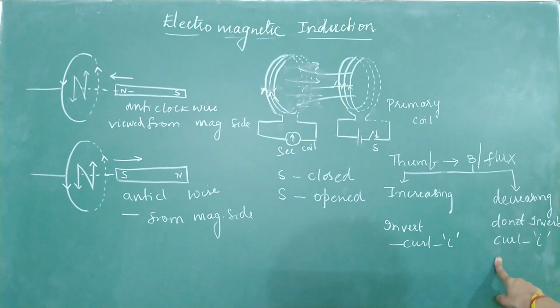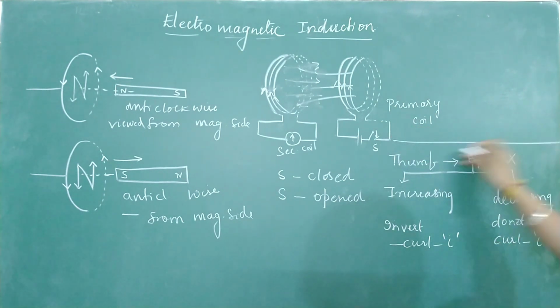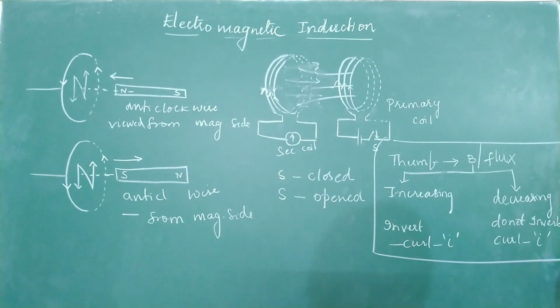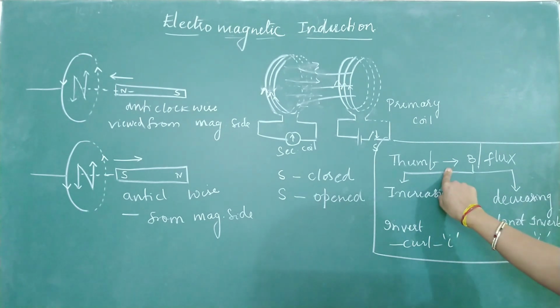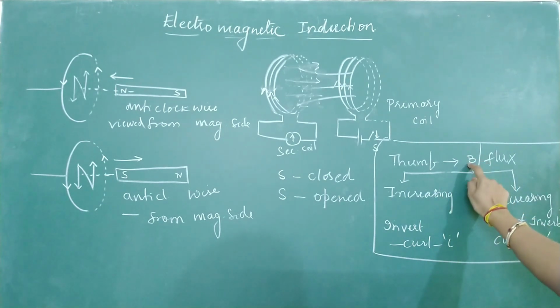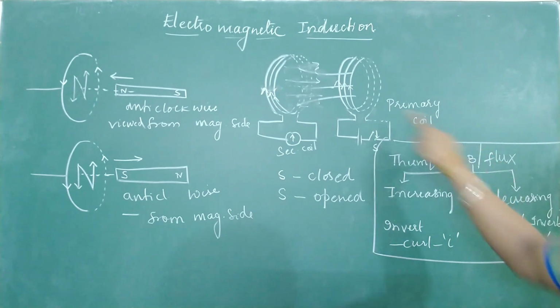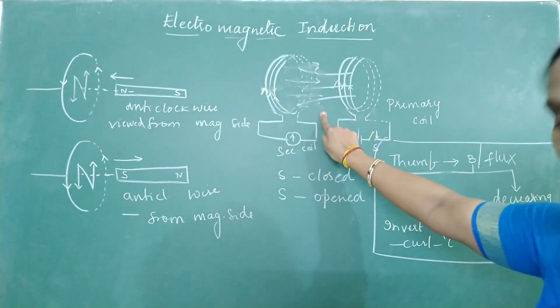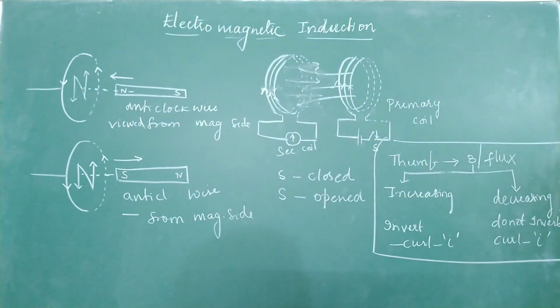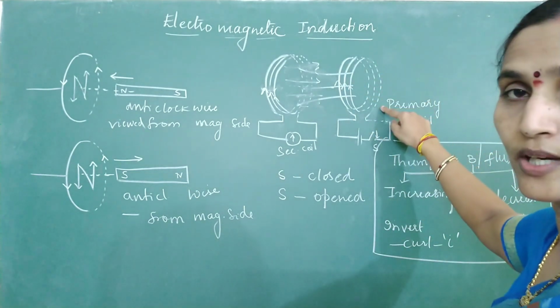Remember this rule. It is in accordance with Lenz's law, but it helps you in identifying the induced current quickly. Put the thumb of your right hand in the direction of magnetic field or flux. Let us take this example itself and explain. In the first case, when you are closing the switch, this is how current is flowing.